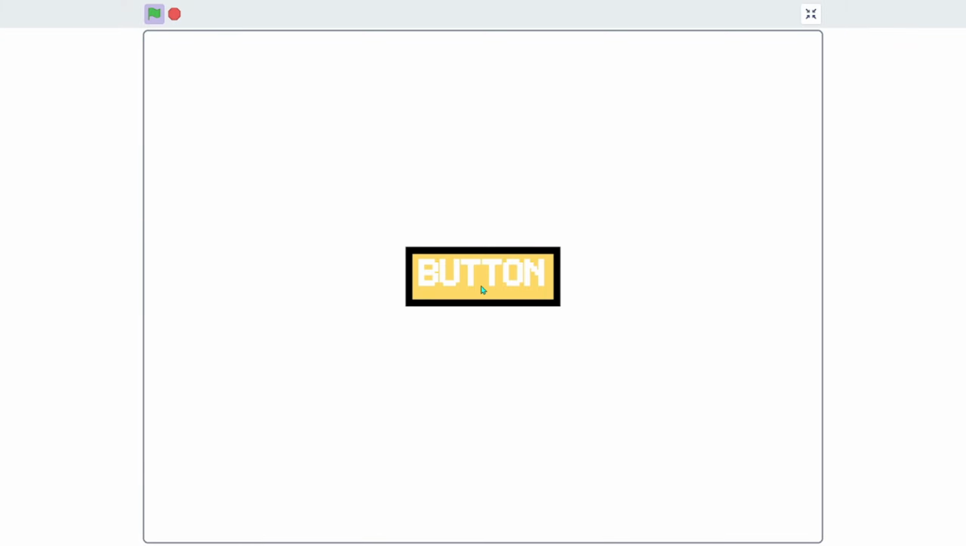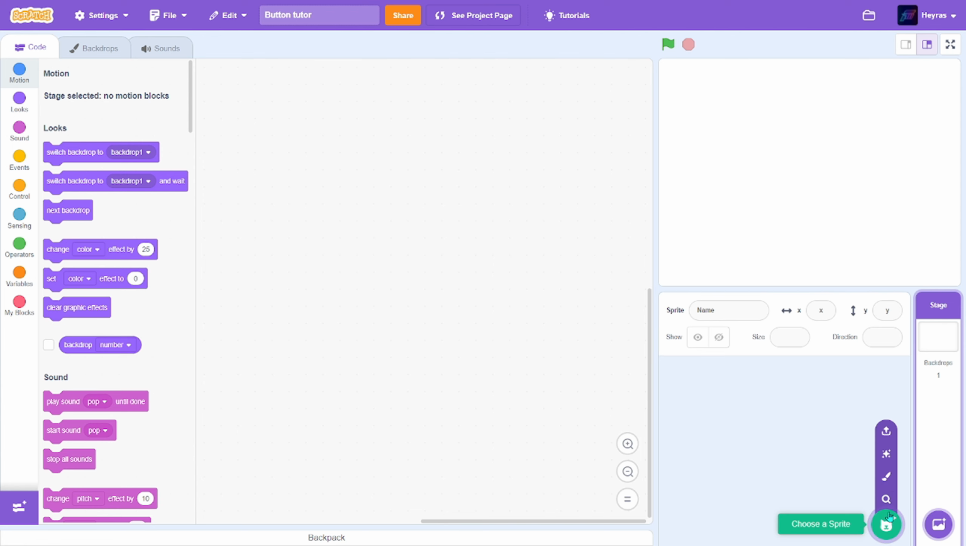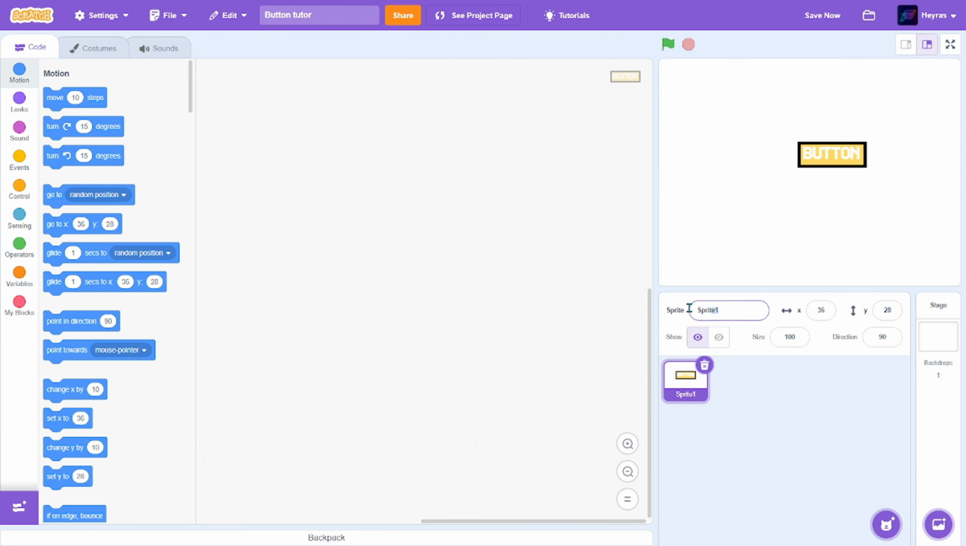Are your buttons looking like this? Well, in this video, I will show you how to make it look better, and they'll be looking like this. Let's get started. Okay, first, I'm gonna make a button. So I'm just gonna rename this button.